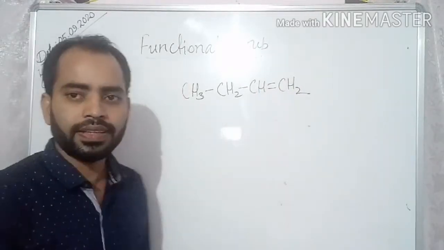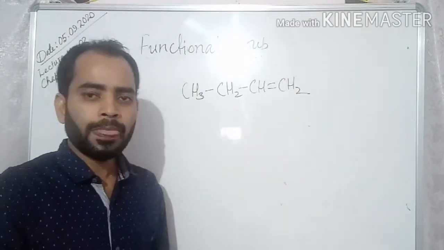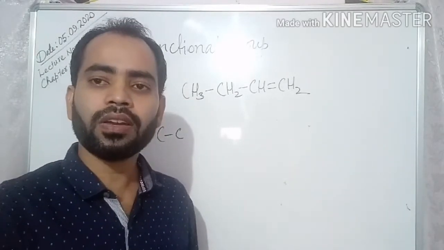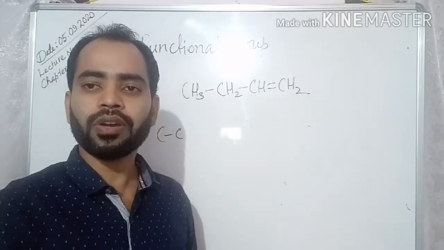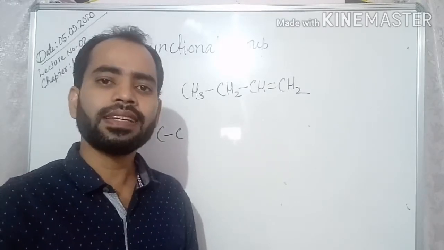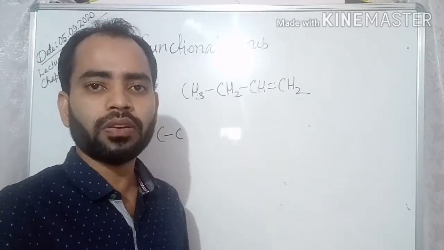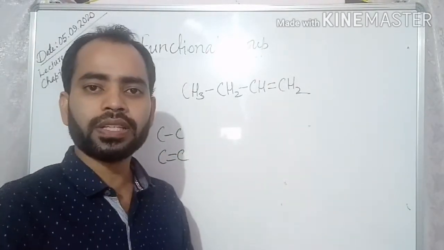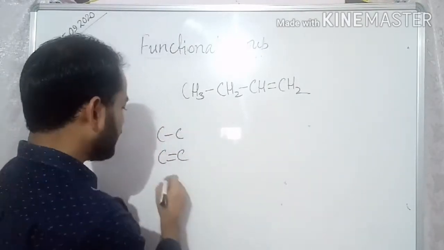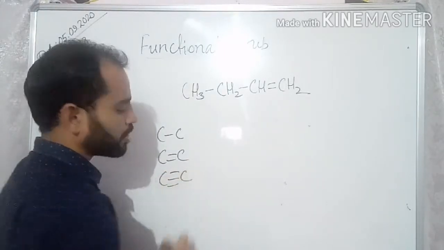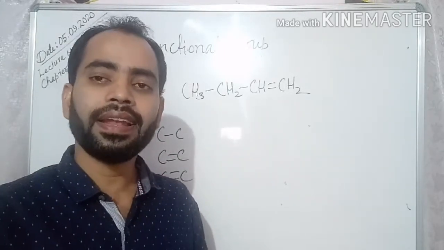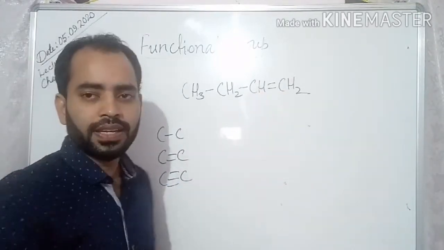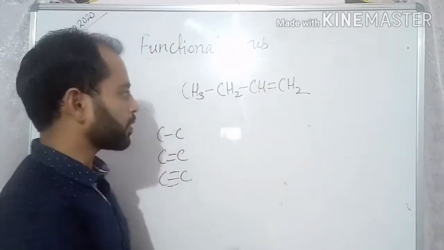here there is a double bond. We know when there is a single bond between carbons, they are called alkanes. Means hydrocarbons which are having single bond between two carbons are called alkane. Those having double bond between two carbon atoms are called alkene, and those having triple bonds between two carbon atoms are called alkyne. So here double bond is there, so this is an alkene molecule.